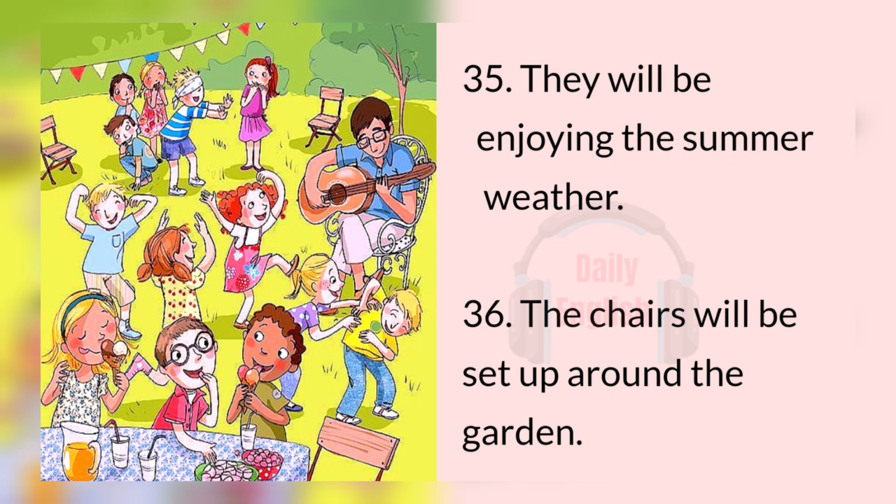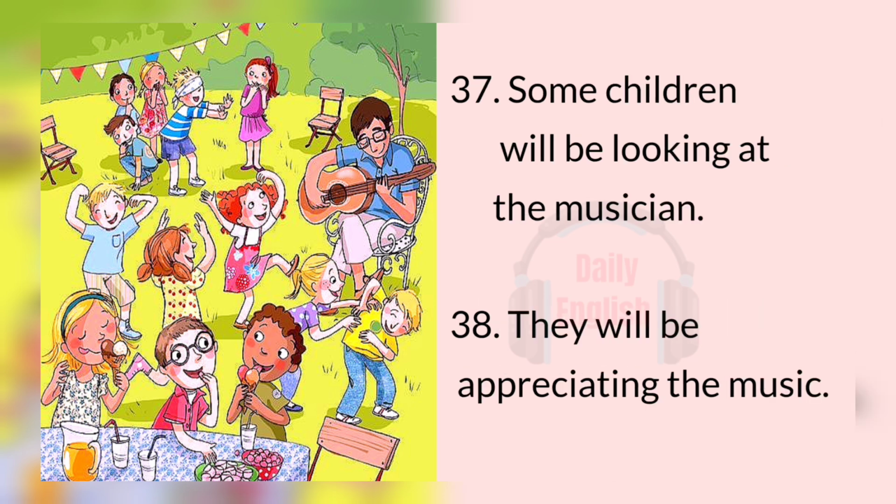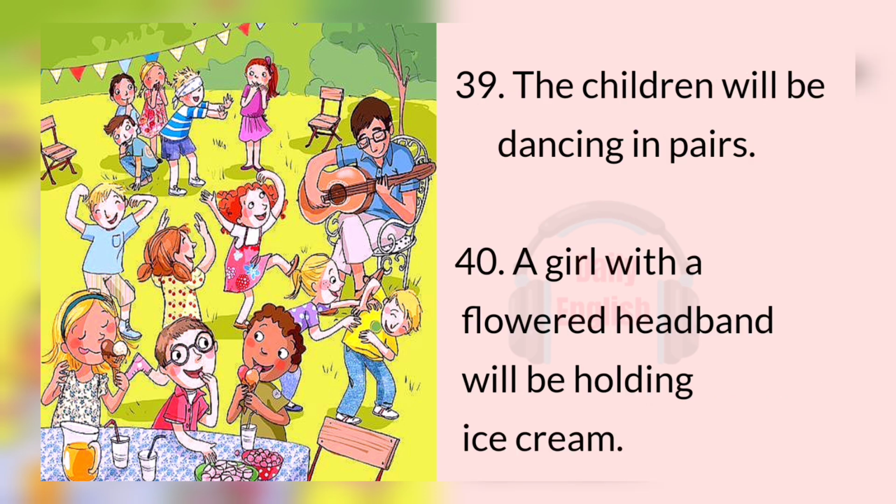36. The chairs will be set up around the garden. 37. Some children will be looking at the musician. 38. They will be appreciating the music. 39. The children will be dancing in pairs. 40. A girl with a flowered headband will be holding ice cream.